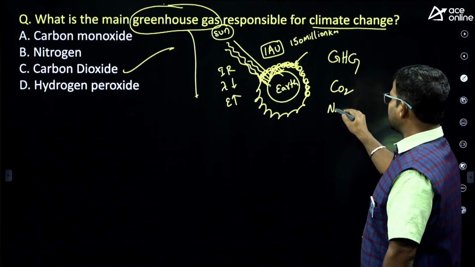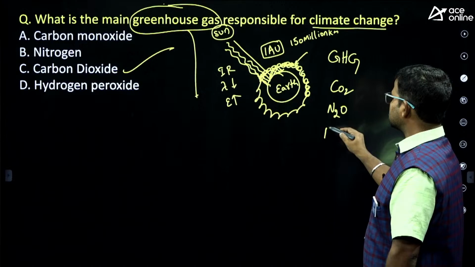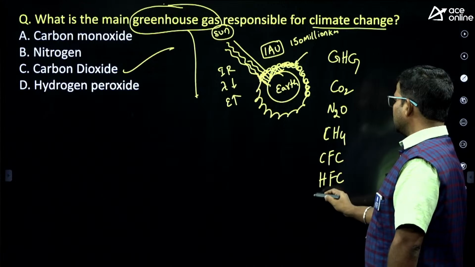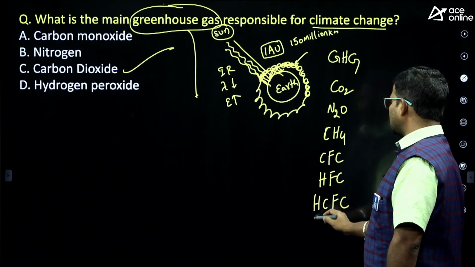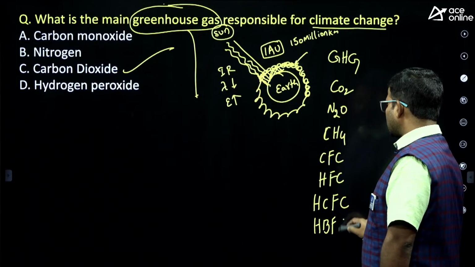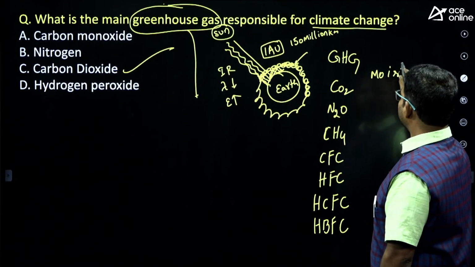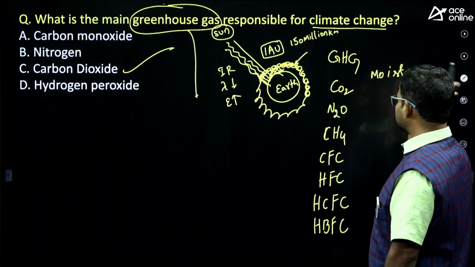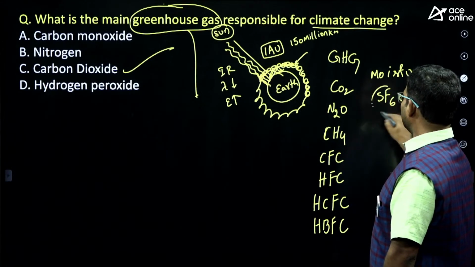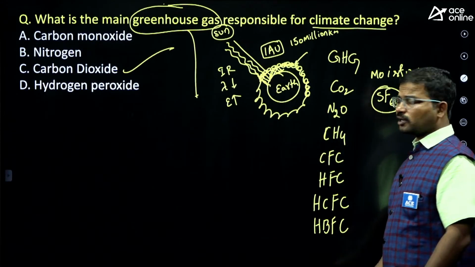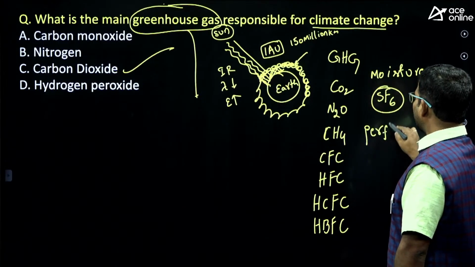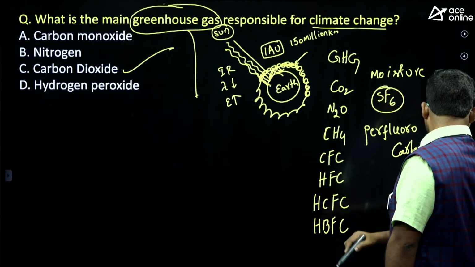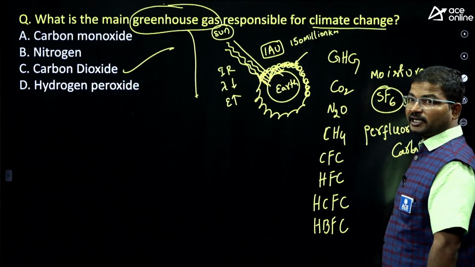Next one nitrous oxide, next one methane, its formula CH4, next chlorofluorocarbons, hydrofluorocarbons, hydrochlorofluorocarbons, hydrobromofluorocarbons, next moisture, oxides of nitrogen, sulfur hexafluoride, perfluorocarbons. These are all considered responsible for the greenhouse effect.